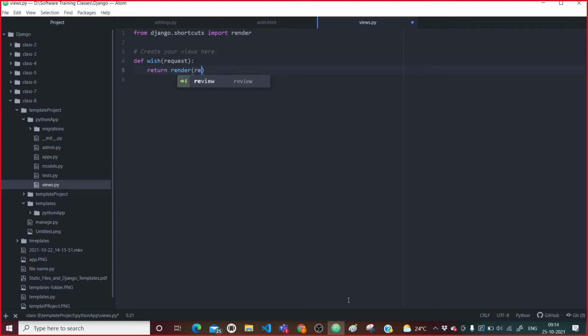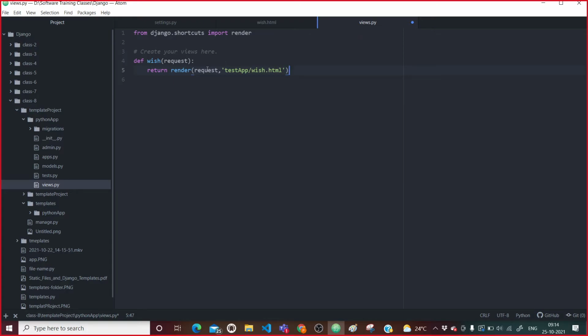Render what? The request you are sending, and on that request I want to render on the web page which file. I want to go into the test app, and inside it there is a vis.html file. This is what I want to render. This render function inside django.shortcuts allows you to fetch all the HTML files for a particular request.